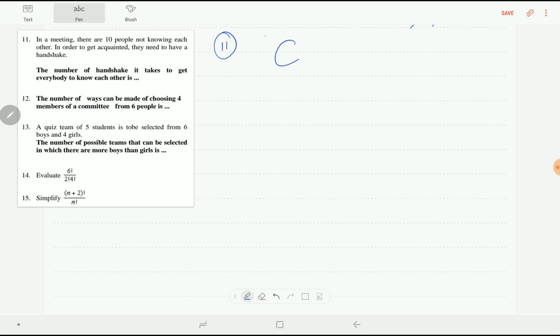So how many people do we have? 10 people. In each handshake, how many people do we have? 2. So every handshake we have to get 2 people. So we have 10 factorial over 2 factorial times (10 minus 2) is 8 factorial.